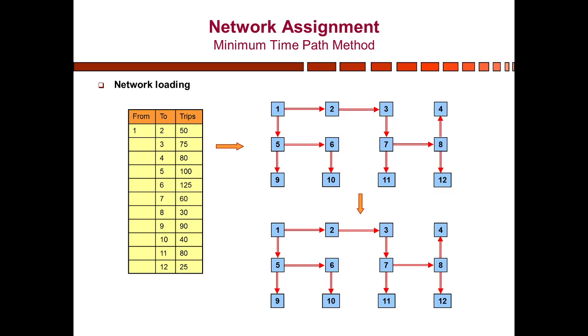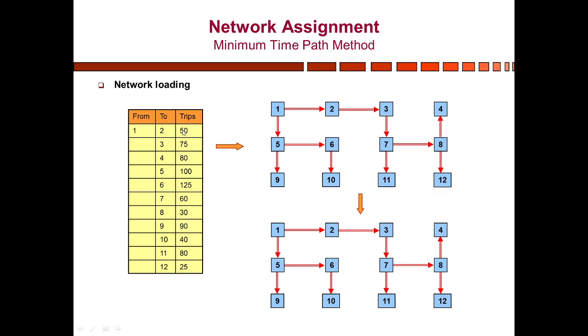These divisions have been done based on the minimum path or tree table method which we have studied earlier. And now we have been given the trips data from node 1 to all other possible destinations, and we have to load these trips on this network diagram.